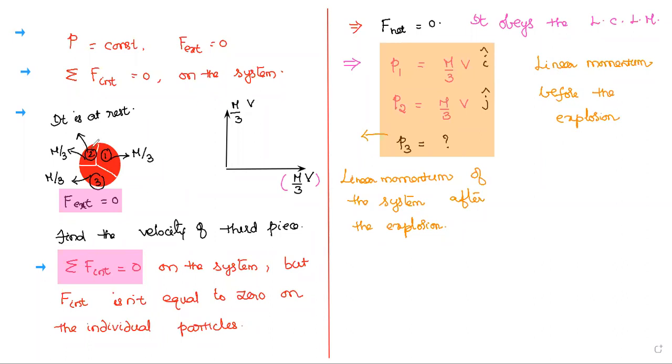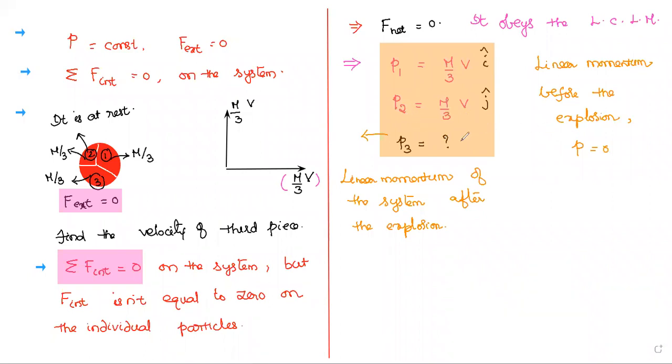This one I said it is at rest. At rest, the linear momentum is equal to 0. So the linear momentum before the explosion, happily you can write P equals to 0. This is before the explosion, and that is the linear momentum after the explosion.